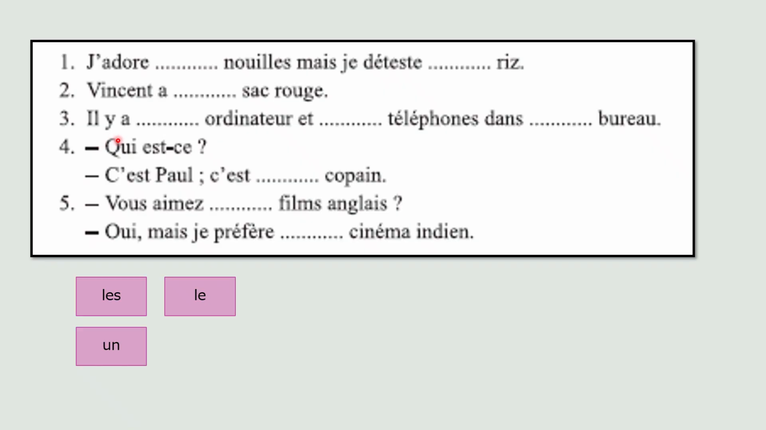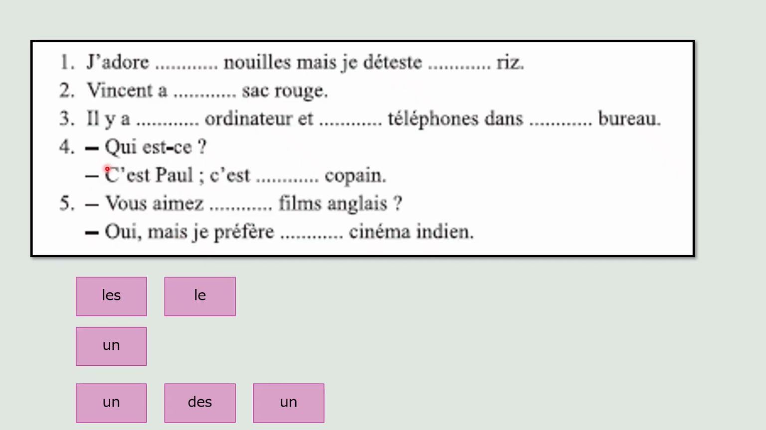Third one has il y a. Il y a is followed by indefinite. So ordinateur is masculine. Telephone is plural. Bureau is masculine. So what are your answers? Un ordinateur, des téléphones, un bureau.